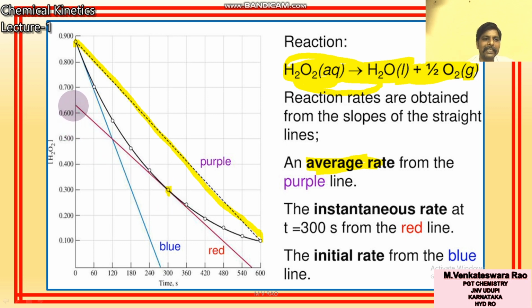So what is this red line? This red line is a tangent. The slope of the tangent, that means y-axis by x-axis, gives the instantaneous rate. What is the initial rate? That is the blue line. The red line is the instantaneous rate and the purple line is the average rate. So decomposition of H2O2 is a moderate reaction.